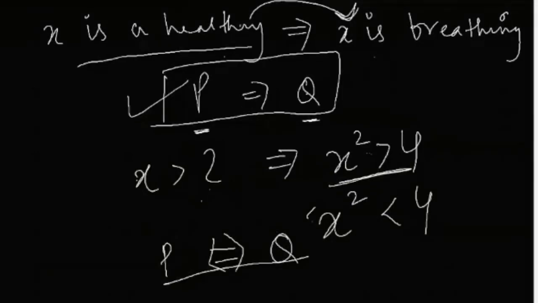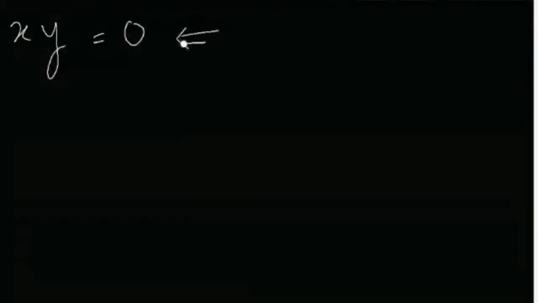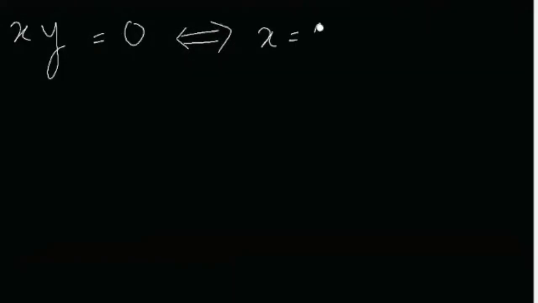If you remember, हमने एक एग्जाम्पल देखा था अभी लास्ट उसमें जिसमें हमने बोला था कि that example satisfies equivalence sign, where we said that if xy is equal to 0, then x is equal to 0 or y is equal to 0 or both.